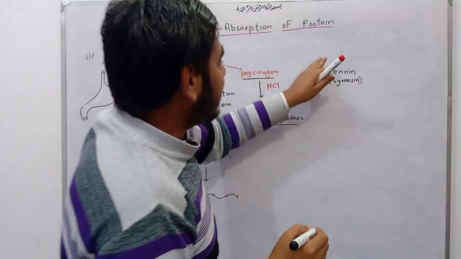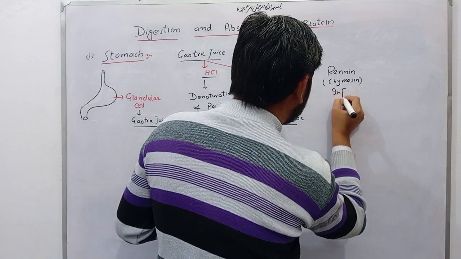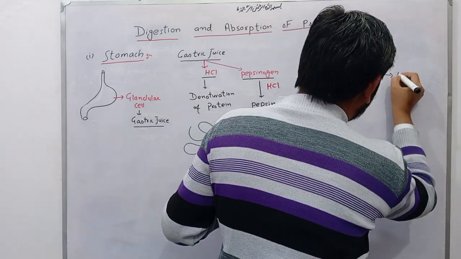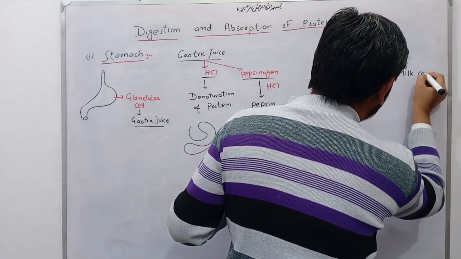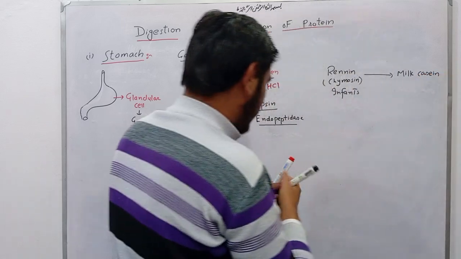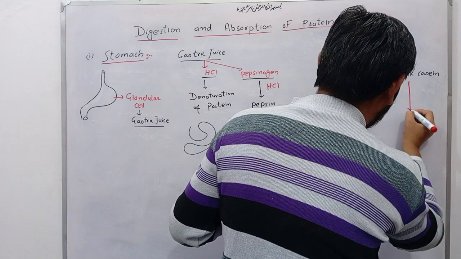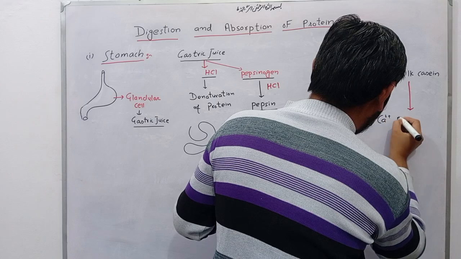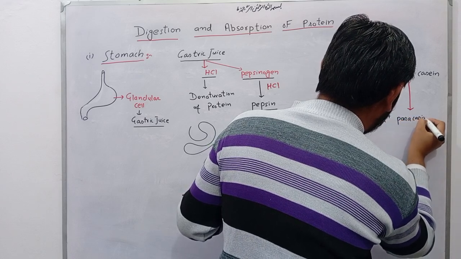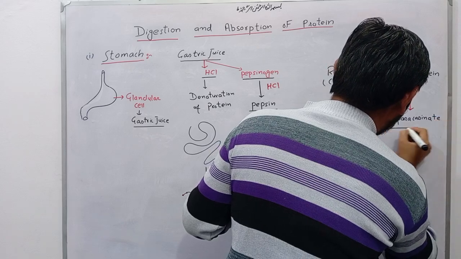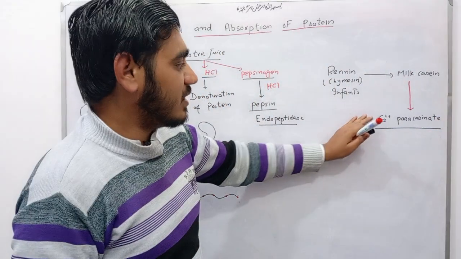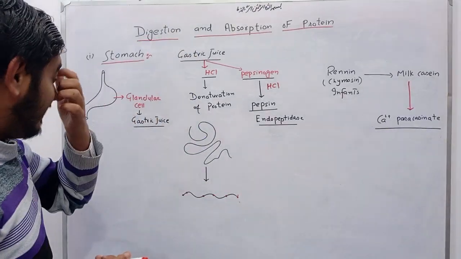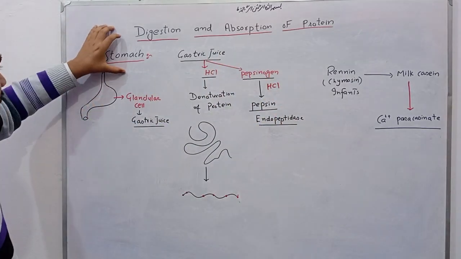This renin is active only in infants, and this enzyme acts on milk protein, that is casein, and converts it into calcium paracaseinate form, which is the solid and insoluble form. It takes some time in the stomach and then it is acted upon by the pepsin enzyme. Okay, so these are the events that occur in the stomach.